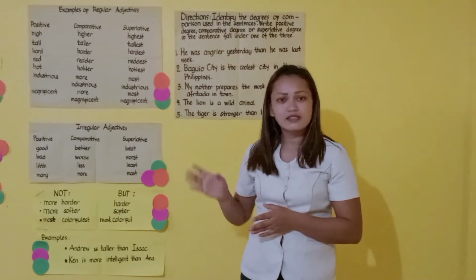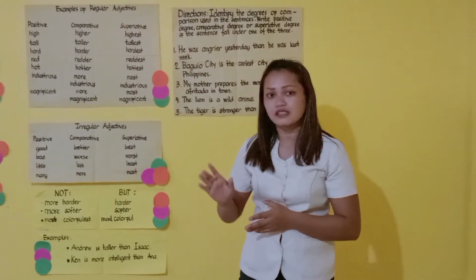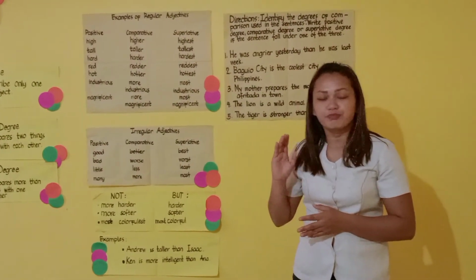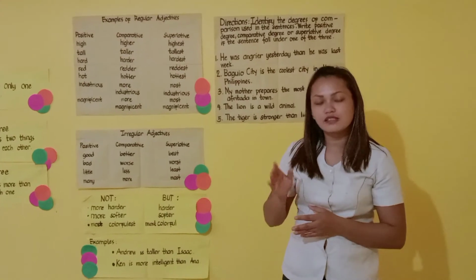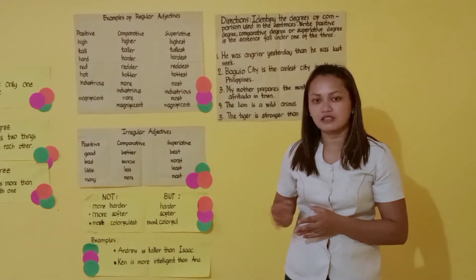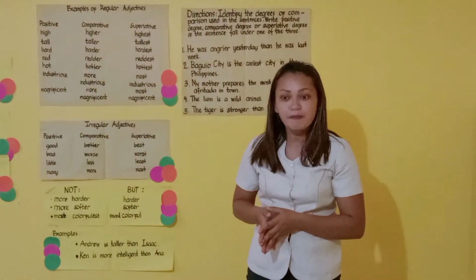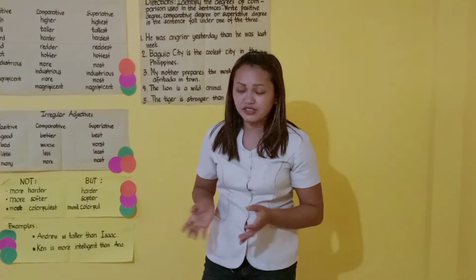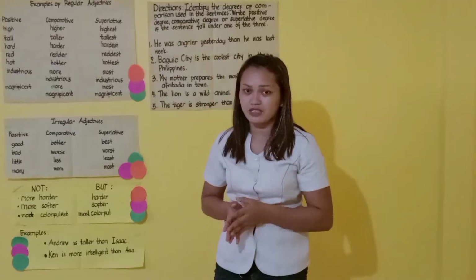Again, please do not forget the rules that need to be followed for us to have a correct way of making our adjectives into comparative and superlative forms. Okay? So now please prepare a 1 whole sheet of paper and we are going to answer this for 3 minutes.